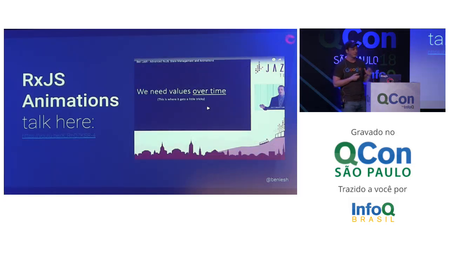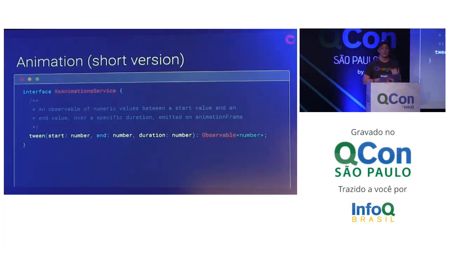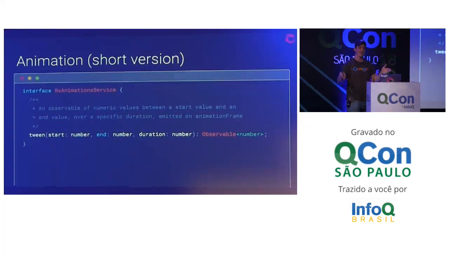But it gets into animation frames and some of the theory behind it. What you need to know is that I have this Rx animation service with a tween method on it. What that does is it returns an observable that gives you a series of numbers over a specific duration. And those numbers start at a start value and they end at an end value.